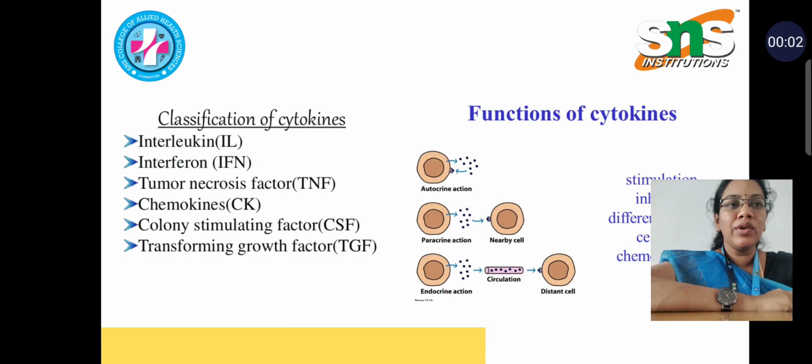Hi everyone, today we are going to discuss cytokines. The classification of cytokines: cytokines are of various types, which are interleukin, interferon, tumor necrosis factor, chemokines, colony stimulating factor and transforming growth factor. These are the different cytokines coming from the macrophages, monocytes and other inflammatory cells, to kill or to give a chemical message to other macrophages to react to the infection. The functions of cytokines are stimulation, inhibition, differentiation and the chemotaxis effect.